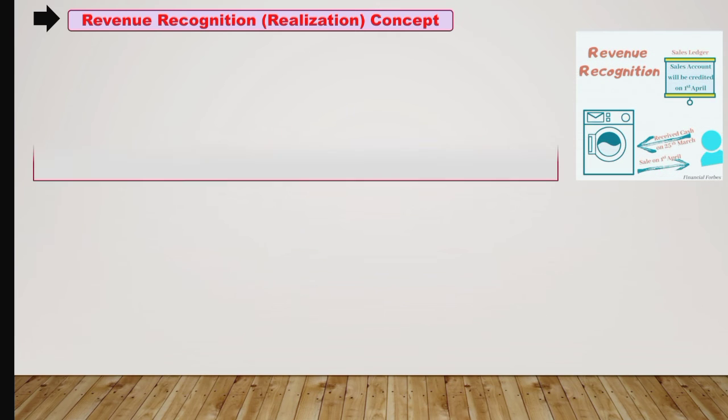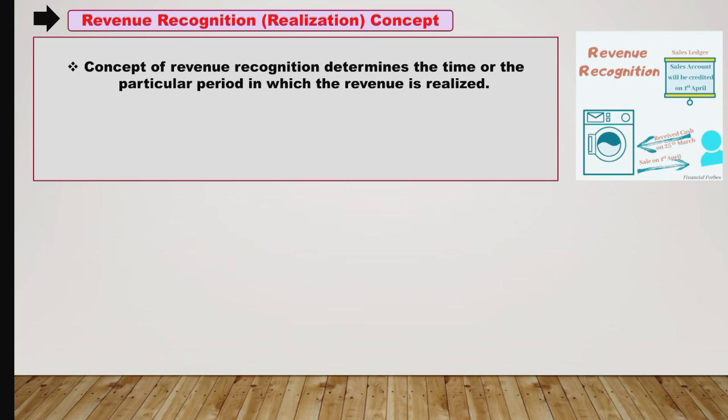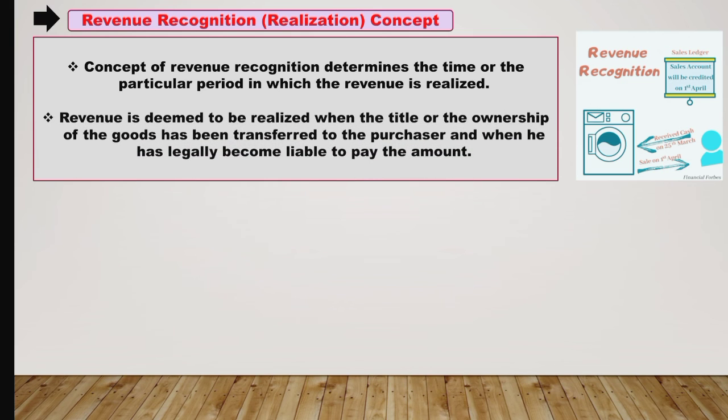The next principle we have is revenue recognition or realization concept. As we know, revenue is earned by sale of goods or by producing a service. So the concept of revenue recognition determines the time or the particular period in which the revenue is realized. Revenue is deemed to be realized when the title or the ownership of the goods has been transferred to the purchaser and when he has legally become liable to pay the amount. It should be remembered that revenue recognition is not related to the receipt of cash.